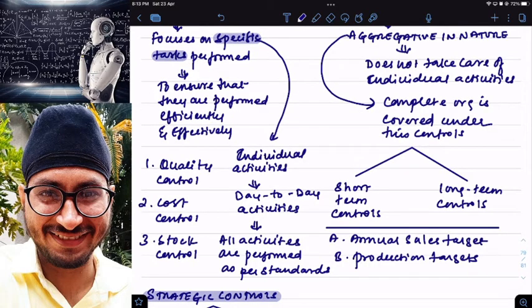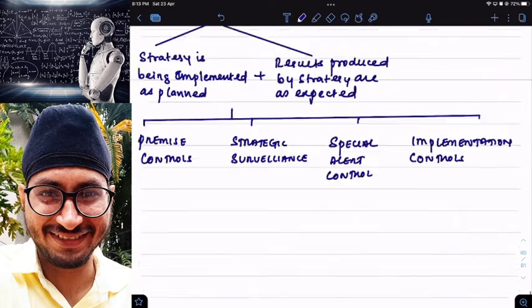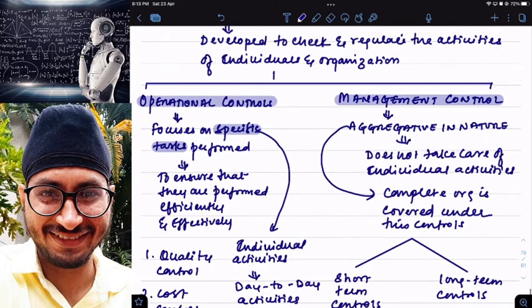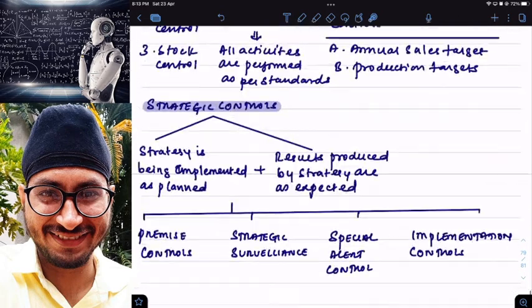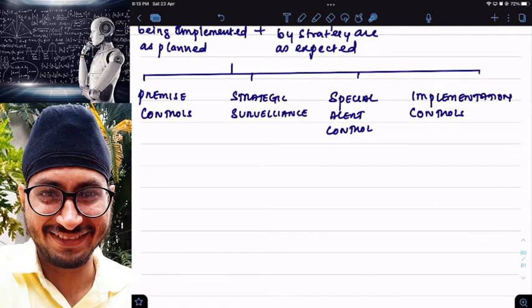So in controls, we have discussed operational controls, and we have also discussed management controls. Now let us discuss strategic controls. The first one we have is what, sir? Premise controls. Sir, what do we mean by premise control?